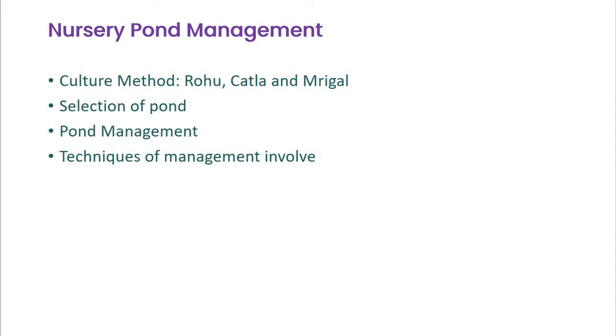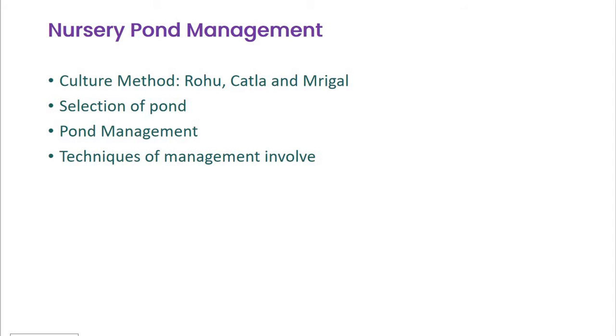Now, the first step of pond management is what? The selection of ponds. The selection of pond is the main criterion which we have to keep in mind.